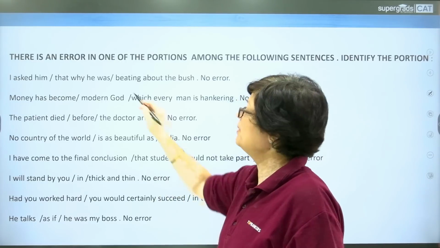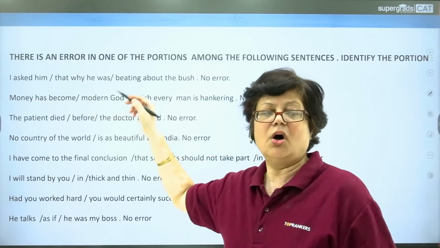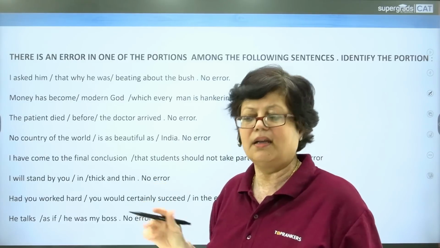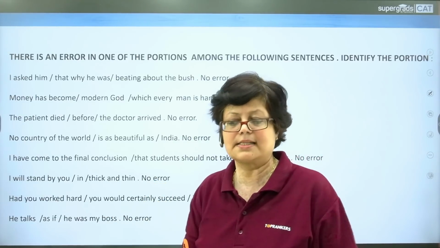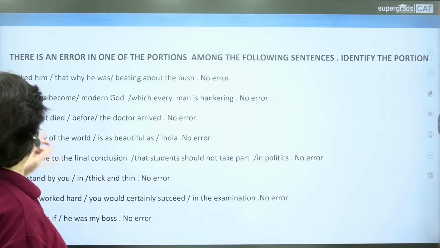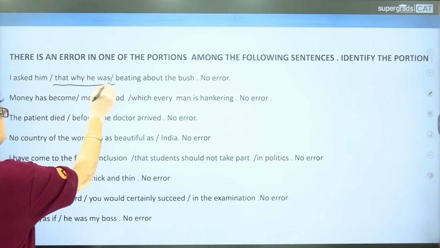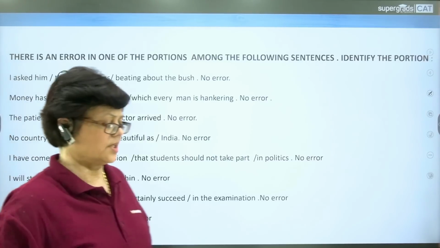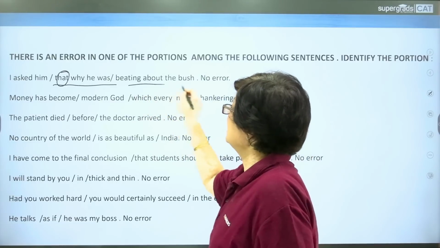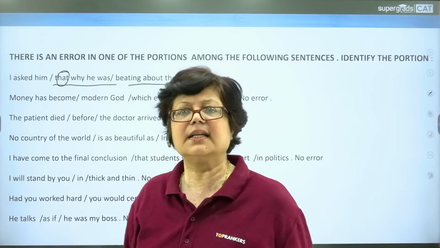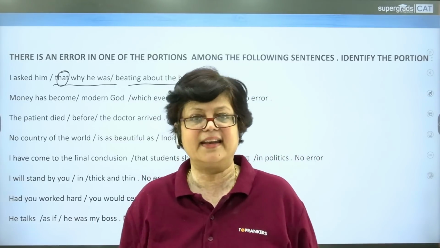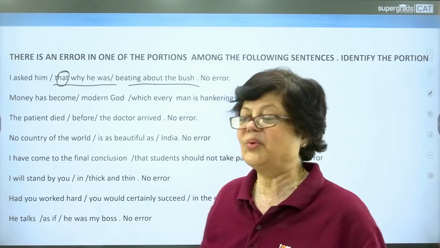In the exam, you may find the options numbered or given some numbering A, B, C, D, or 1, 2, 3, 4, and the last may be D or E given as per the sentence. So here, what we have to do, we have to find out where is the error. I asked him that. This is the error. That should not come. It should simply be, I asked why he was beating about the bush. Now, beating about the bush is again one another idiomatic phrase, which means to talk indirectly, not to take up the point directly, but to just go round and round.